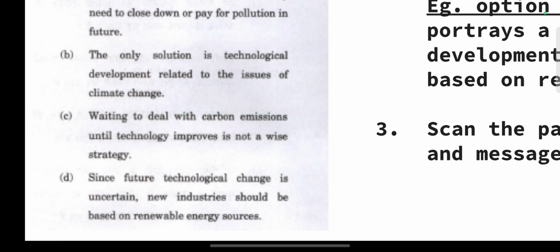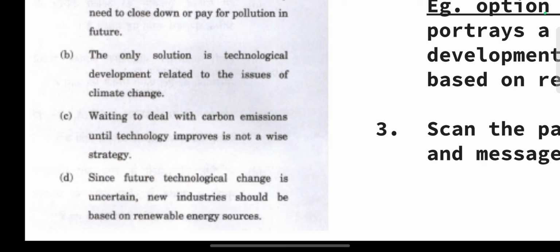Now, see, this statement is giving a bit of an agnostic impression that we do not know what is going to happen in the future with technological changes. So let's keep all the new industries on renewable energy sources. This seems to be a bit extrapolated and not a sensible statement which could be made by a sensible person, right?